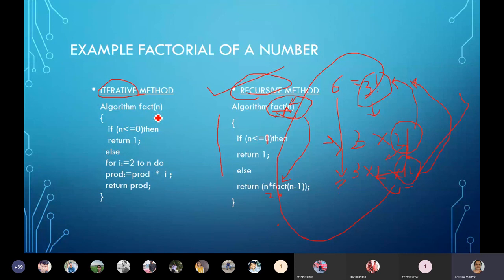So in the iterative method, what exactly are we doing? We pass the n value for which we want to find the factorial, say 3.